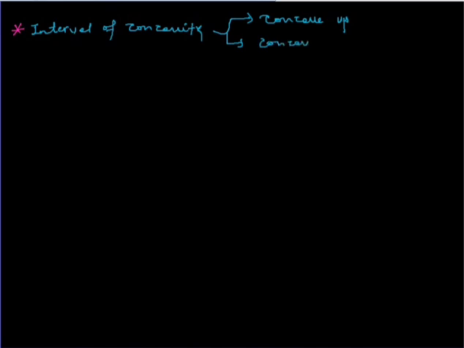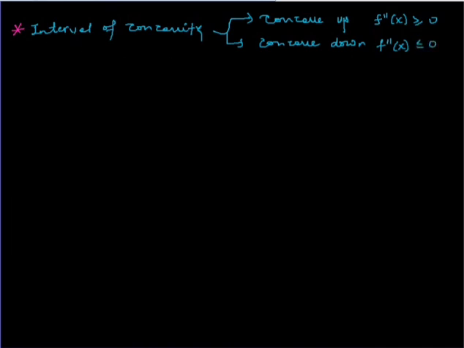Interval of concavity is classified as follows. The function may be concave up or concave down. Algebraically, the function becomes concave up in the interval where the second derivative is greater than or equal to 0, and it becomes concave down where the second derivative is less than or equal to 0.